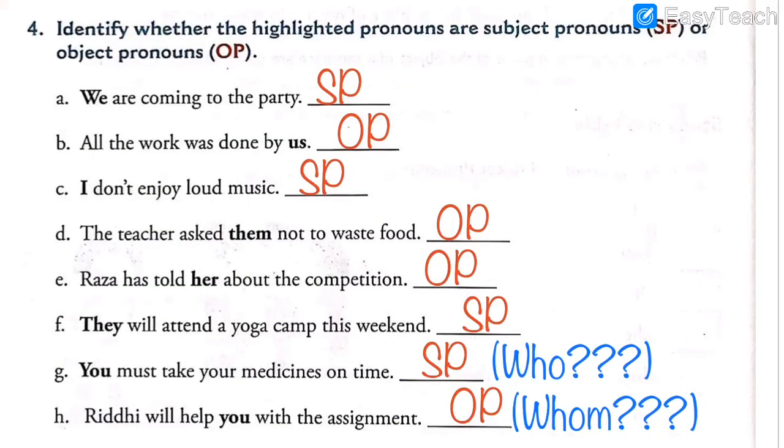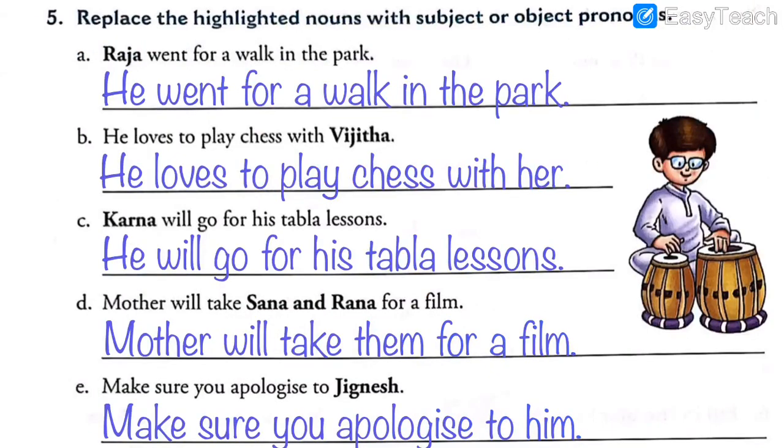Today we also solved exercise number 4. We differentiated between subject pronouns and object pronouns. Also I told you the two keywords, who and whom. When you ask the question who, you get the answer for subject pronouns. When you ask the question whom, you get the answer for object pronouns. And based on the same concept, we solved exercise number 5.